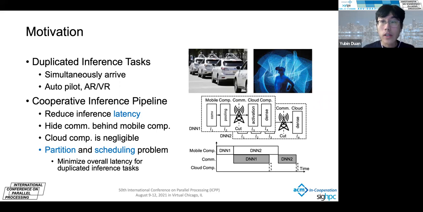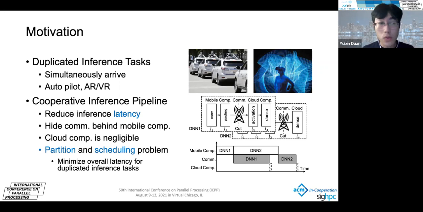And for those duplicated inference tasks, merely considering the partition is not sufficient to get the optimal latency. Besides that, we can also consider the pipeline. We can organize the cooperative inference process in a pipeline, and in this way, we can hide the communication time behind the computation, as shown in this figure. And in this way, we can further reduce the overall inference latency.